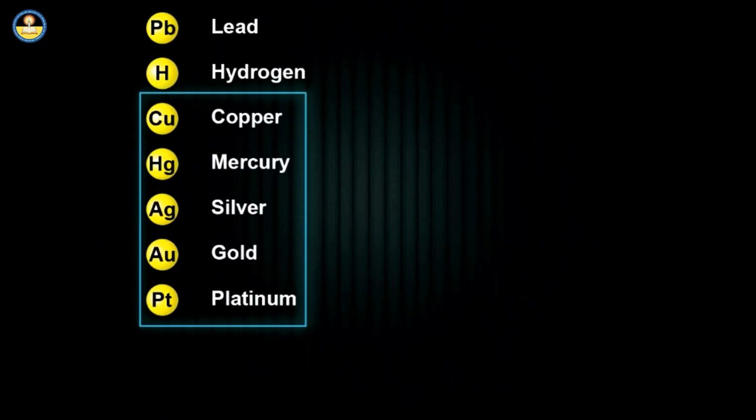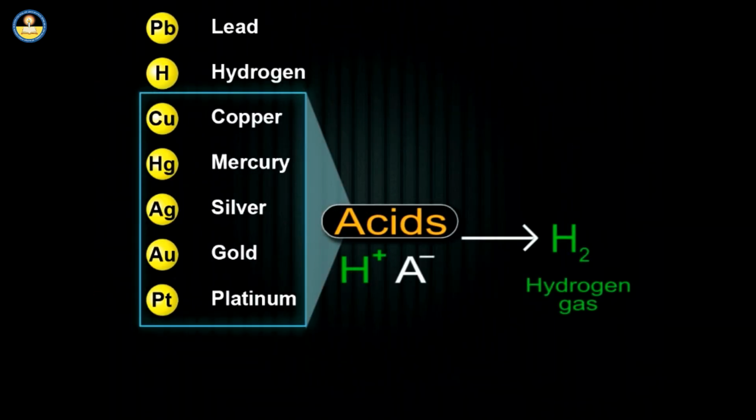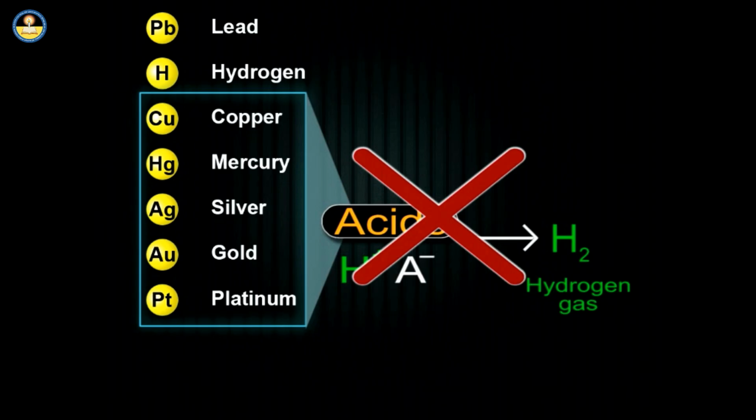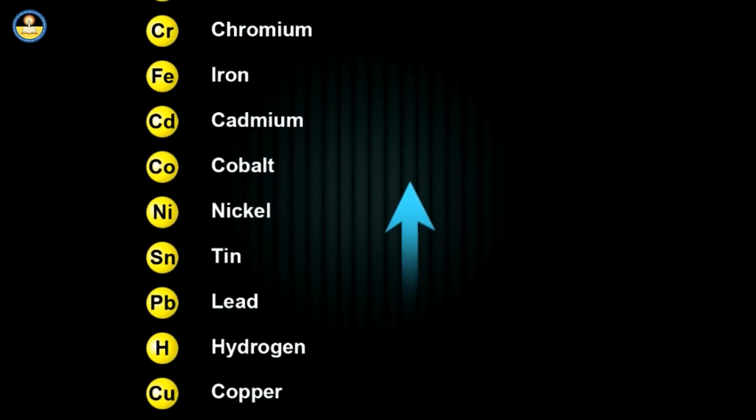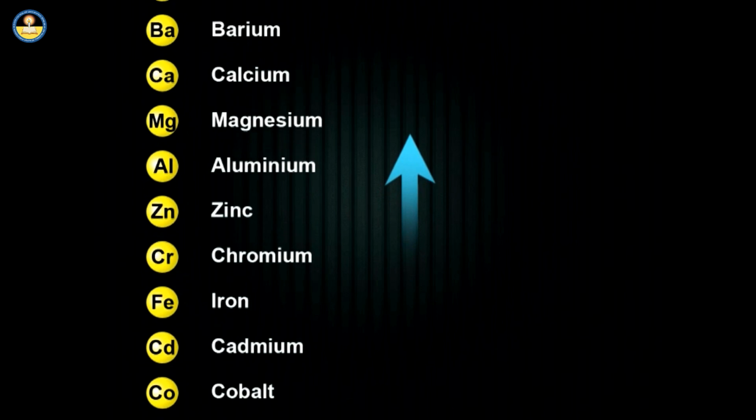Less active metals cannot give electrons to H+ of the acids and hence are unable to displace hydrogen gas from the dilute acid solutions. The higher the metal in the activity series, the more is its reactivity.